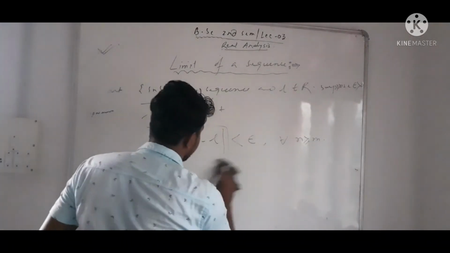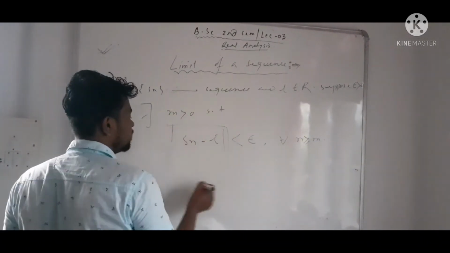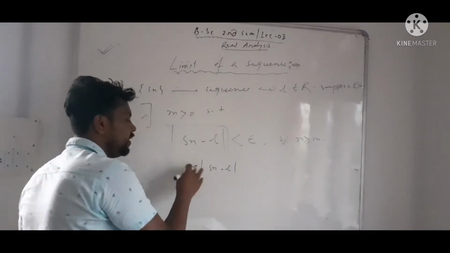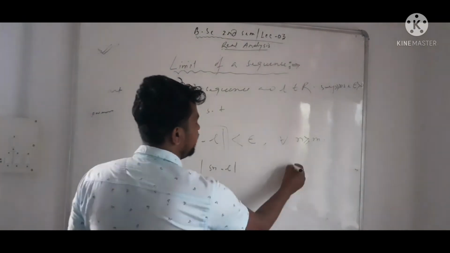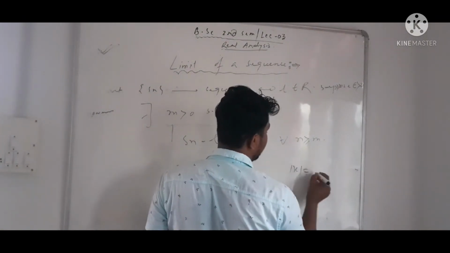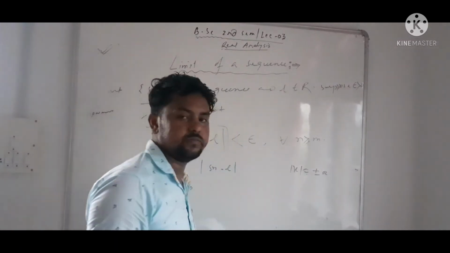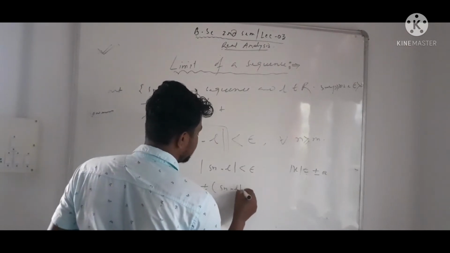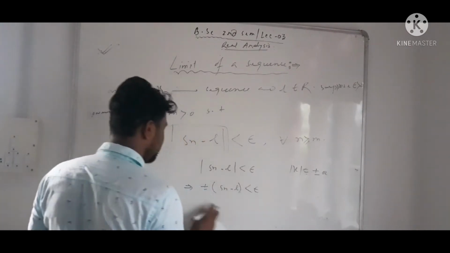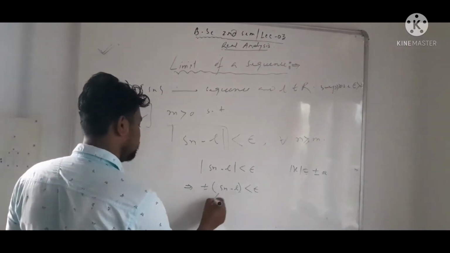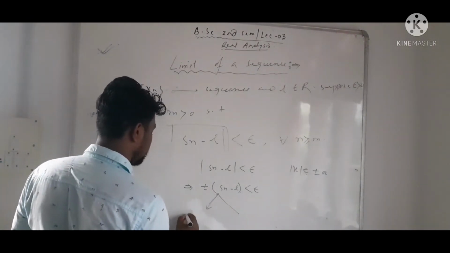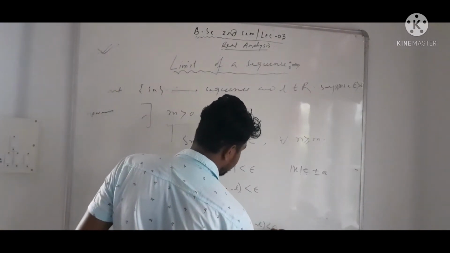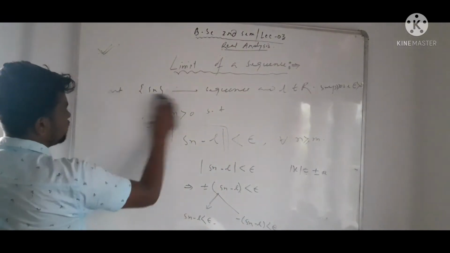So what does the mod mean? The mod of Sn minus L means if we omit the mod, then what will we get? The mod of x equals plus or minus x. So here it is plus or minus (Sn minus L) less than epsilon. We get these two types: Sn minus L less than epsilon, or minus (Sn minus L) less than epsilon.